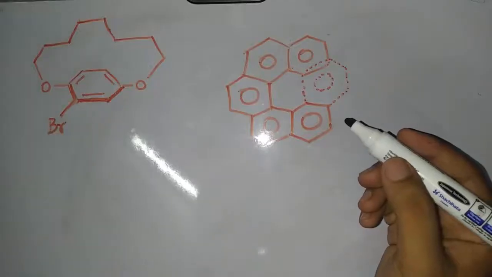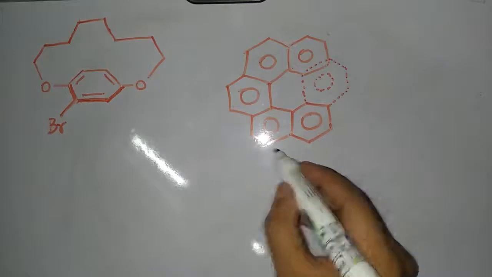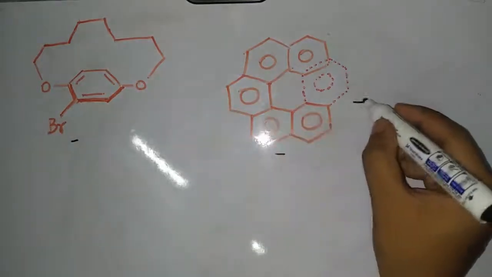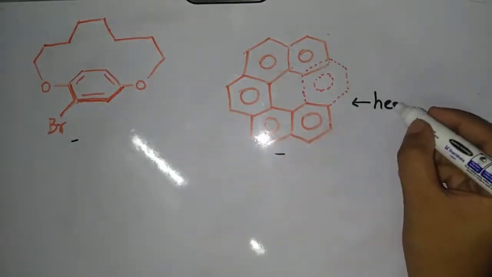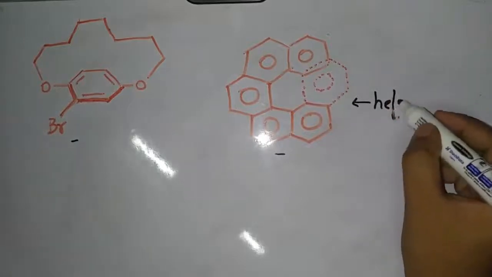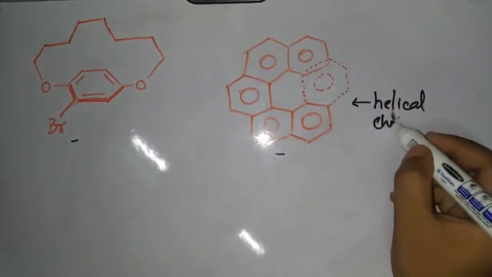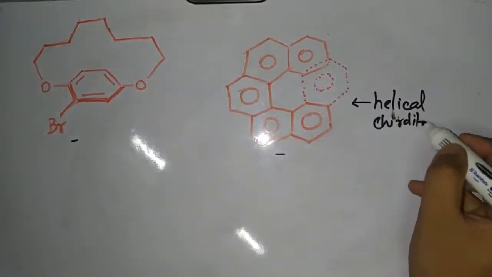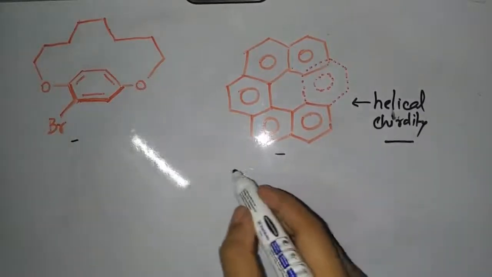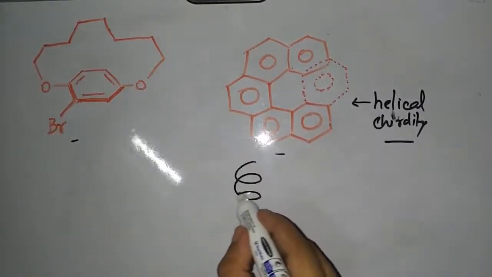Hello guys, in this question these two compounds are given. This question came from helical chirality. We know the helix, right? This helix also has a rotation.